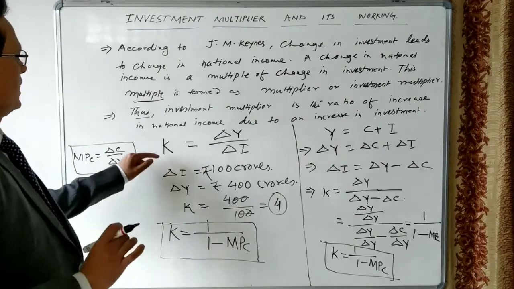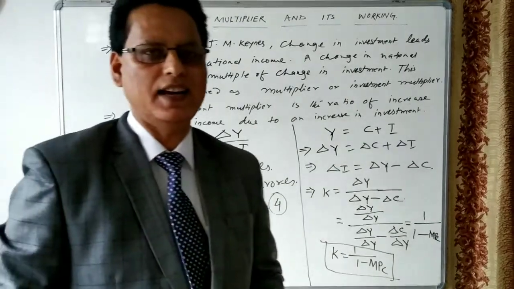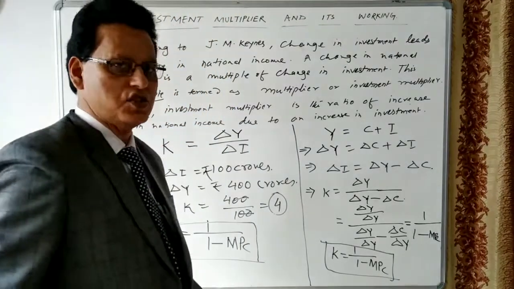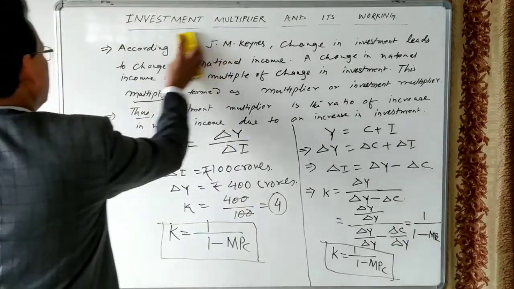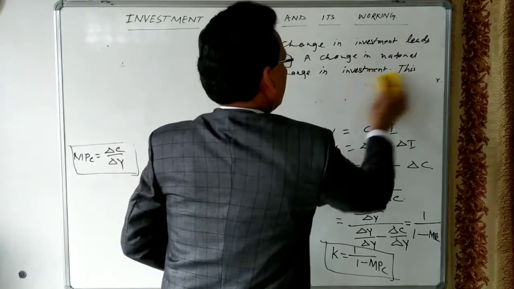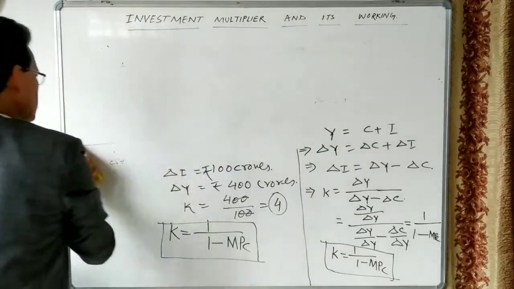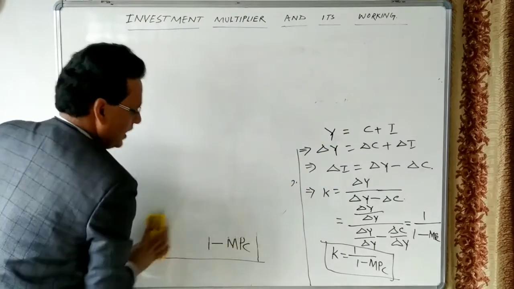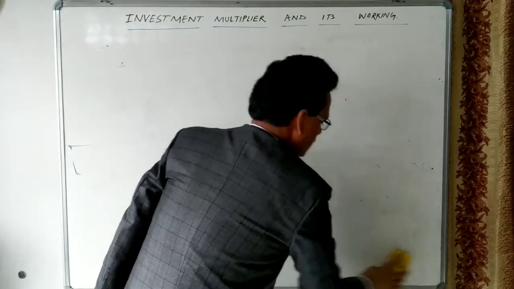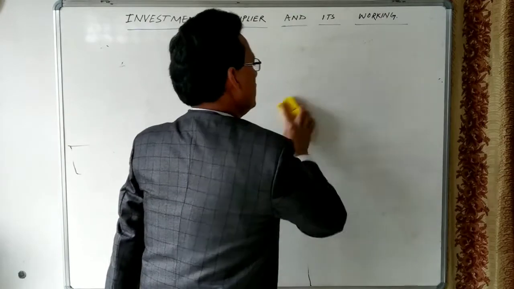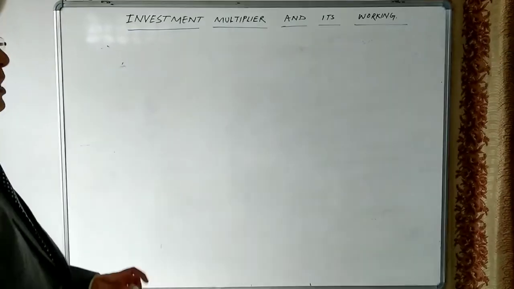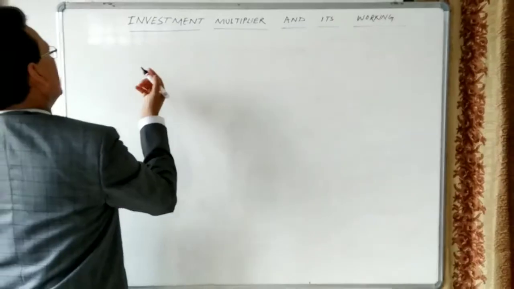The multiplier, or investment multiplier, in the economy depends upon the marginal propensity to consume. Let us see the relationship between the marginal propensity to consume and the multiplier. If marginal propensity to consume increases, then the multiplier will be more. If marginal propensity to consume decreases, then the multiplier will be less. Let us see the relationship between multiplier and MPC.